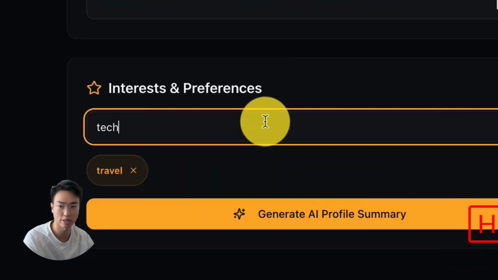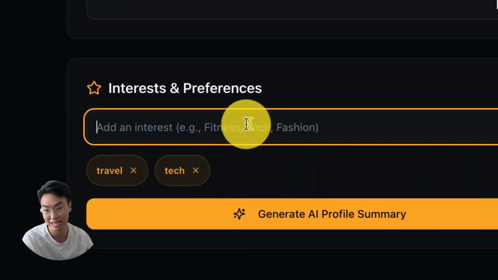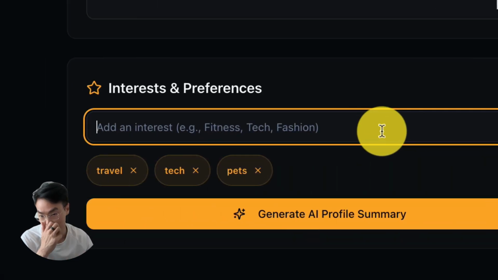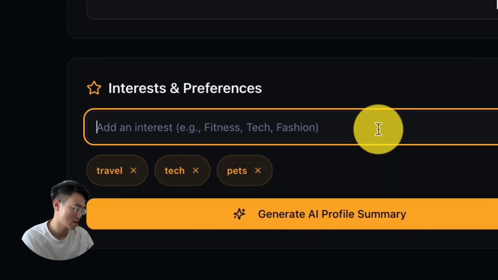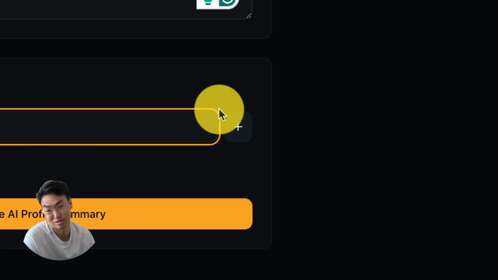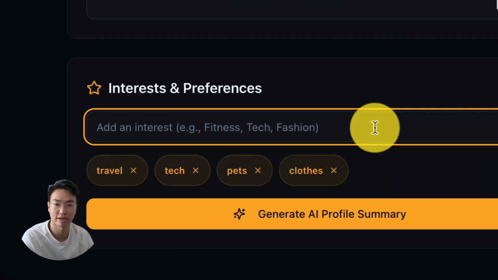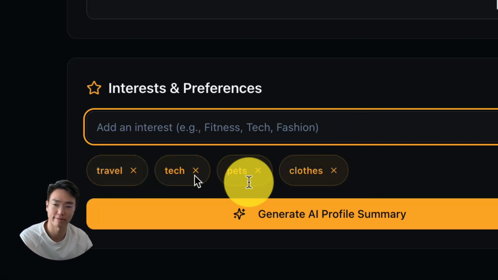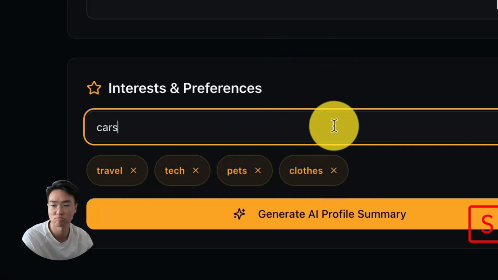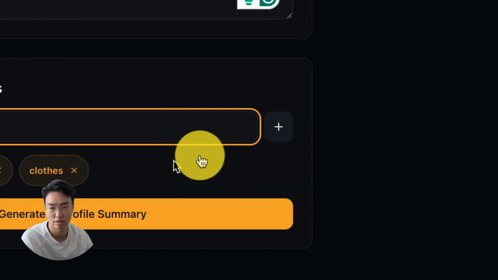I like technology as a guy. I probably like pets to take care of them as well. What else do I like? I like clothes, but I don't as gender suggests clothes, but I will buy clothes. Okay, so these are the things that I would normally buy, right? What else do I do? Cars, right? Fine. Add this in.